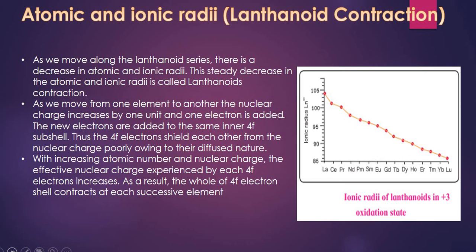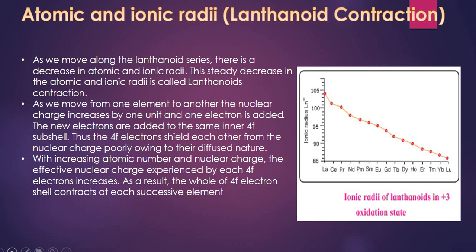Now, atomic and ionic radii. As we move along the lanthanoid series, there is a decrease in atomic and ionic radii, and this decrement is called lanthanoid contraction. As we move from one element to another, nuclear charge increases by 1 unit, and 1 electron is also added in 4f. Now, the 4f electrons shield each other from the nuclear charge poorly.